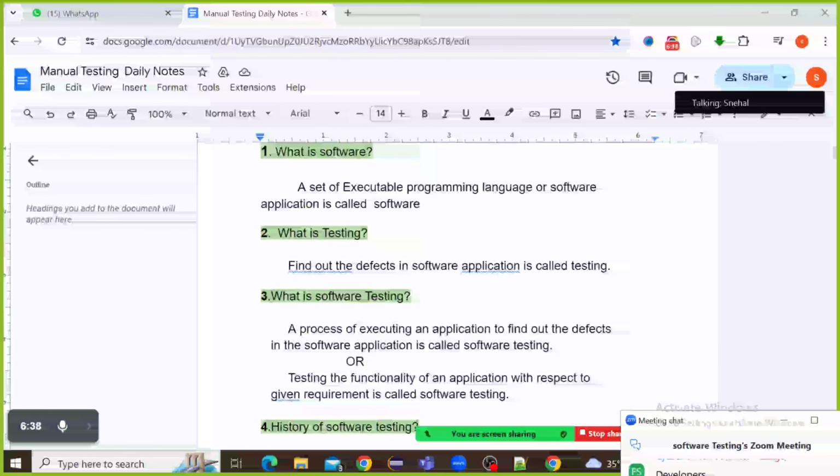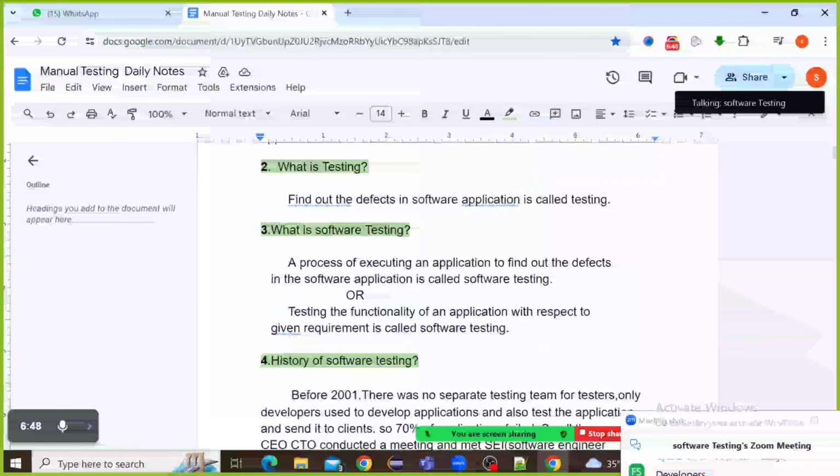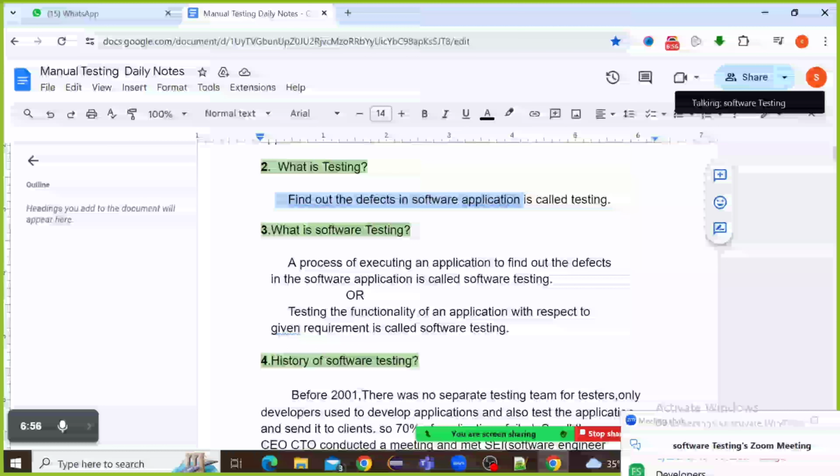Next, what is testing? Testing means finding out the defects in the software application. That is called testing.